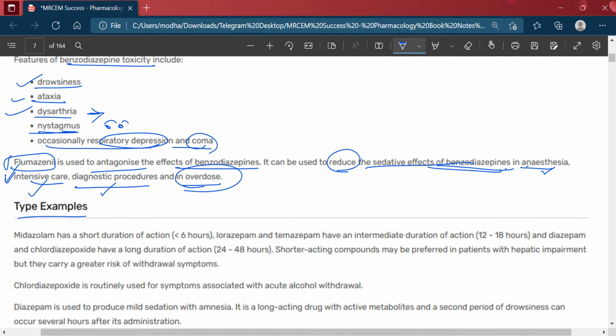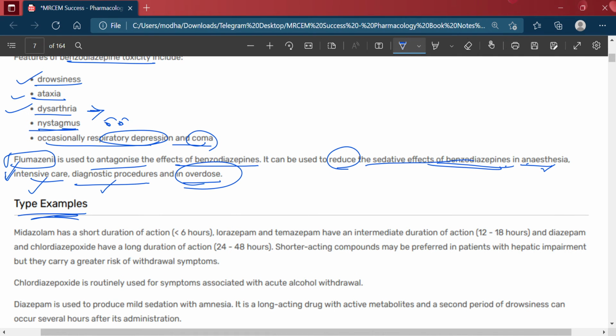So which are the types of benzodiazepines? Midazolam has a short duration of action, less than 6 hours.